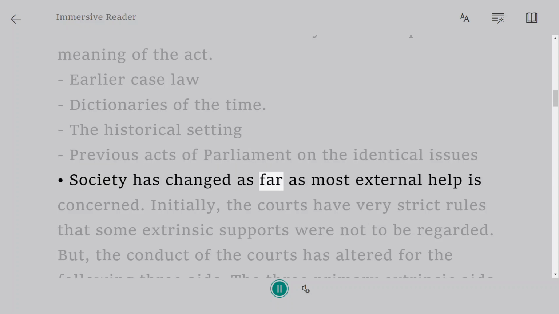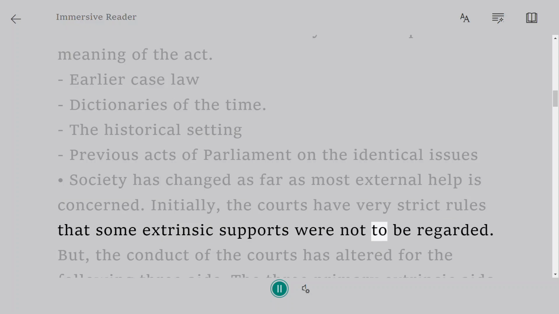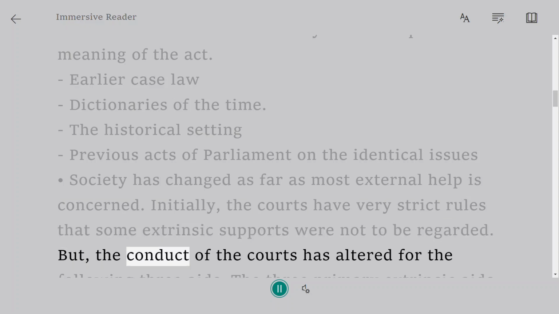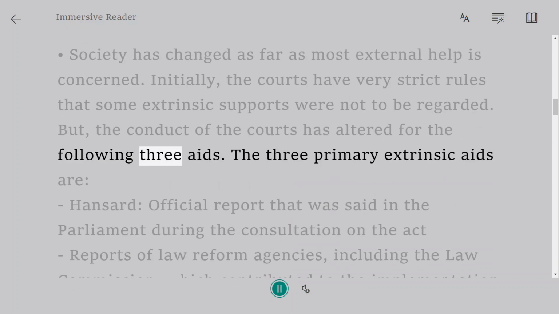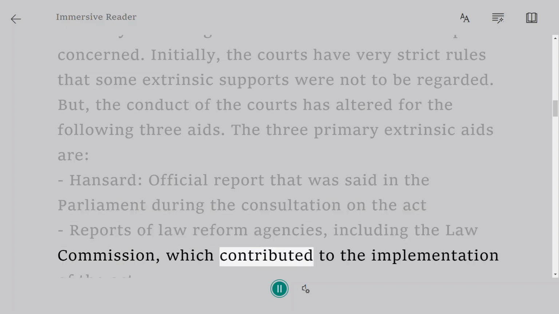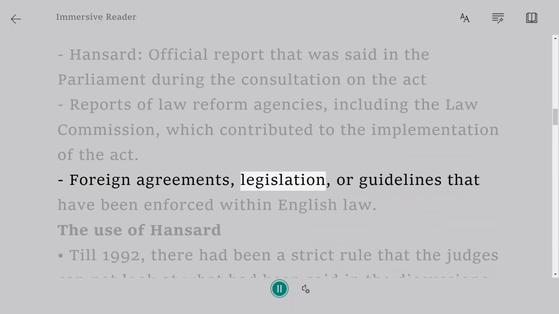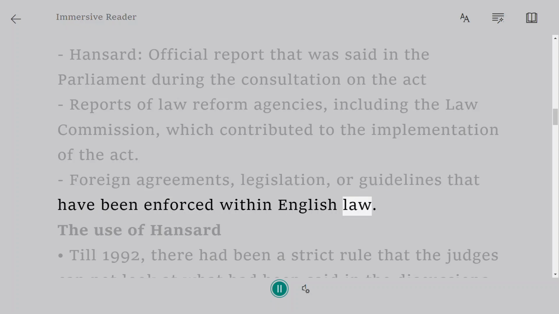Society has changed as far as most external help is concerned. Initially, the courts have very strict rules that some extrinsic supports were not to be regarded. But the conduct of the courts has altered for the following three aids. The three primary extrinsic aids are: Hansard, the official report of what was said in the Parliament during the consultation on the Act. Reports of law reform agencies, including the Law Commission, which contributed to the implementation of the Act. Foreign agreements, legislation, or guidelines that have been enforced within English law.